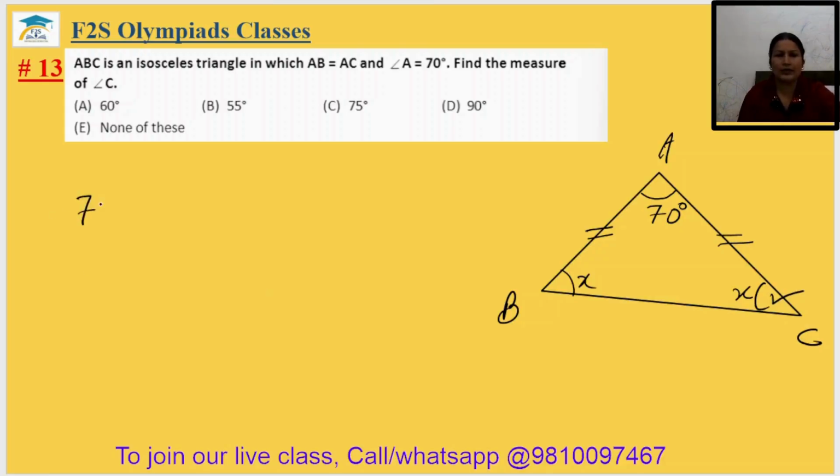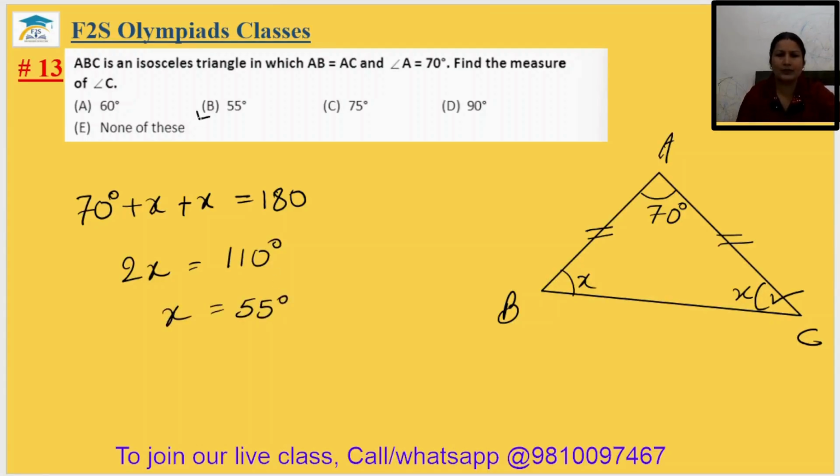So we can just write 70 degree plus 2X equal to 180 degree. So 2X will be equal to 110 degree. X will be equal to 55 degree. It is in the option number B. 13th answer will be option B.